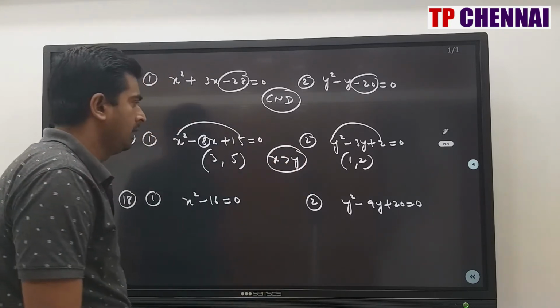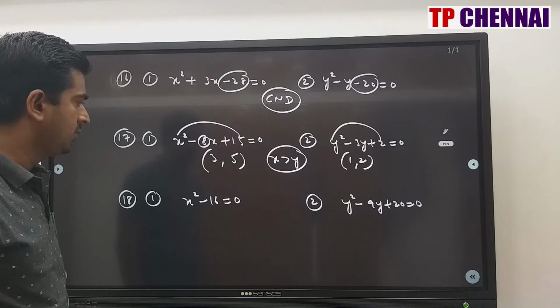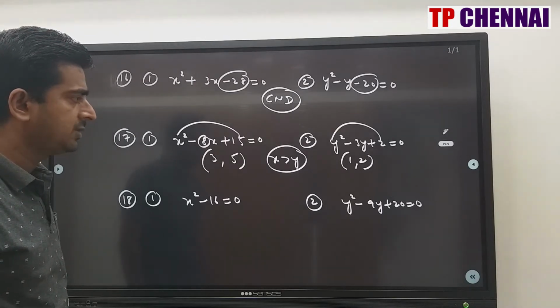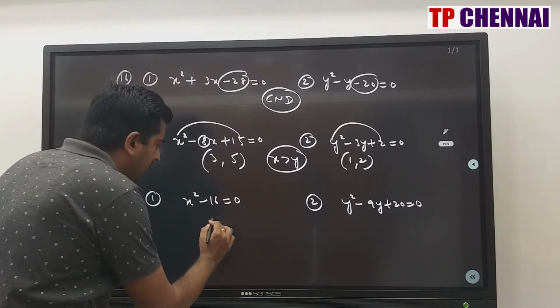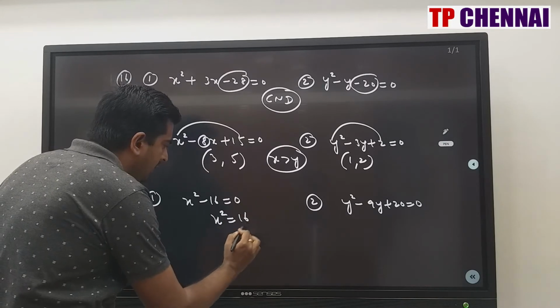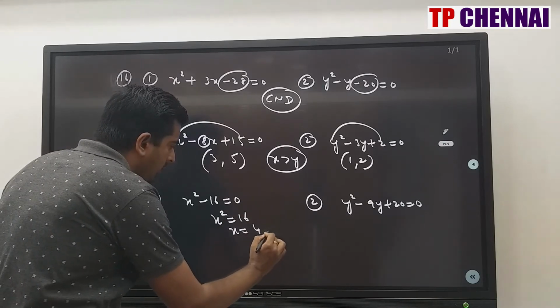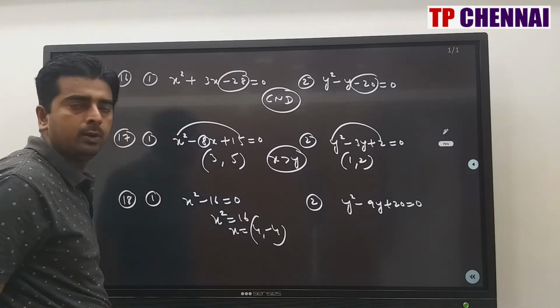Next one, x square minus 16 is equal to 0, y square minus 9y plus 20 is equal to 0. So x square is equal to 16. So x will be how much? 4, minus 4. Two roots you are going to get.